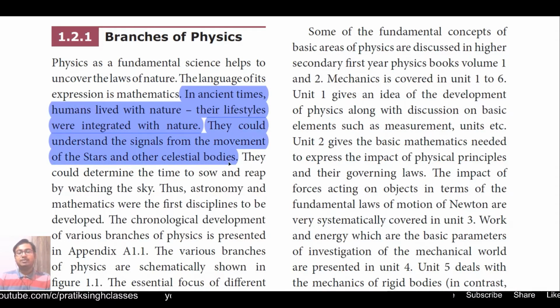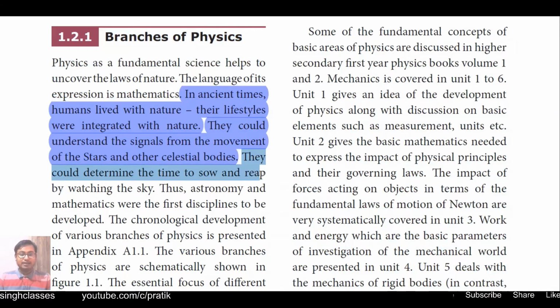You might have seen that in the old days people, just by seeing the shadow, could find out what is the time at a particular day. Or just by seeing the direction of wind, they could find out whether it will rain or not. Just by watching the clouds, they could say whether it will rain or not, and a lot of other things, because they were living very close to the nature.